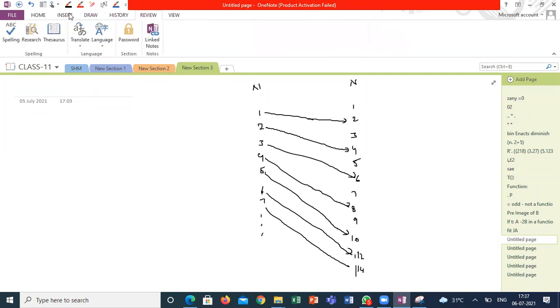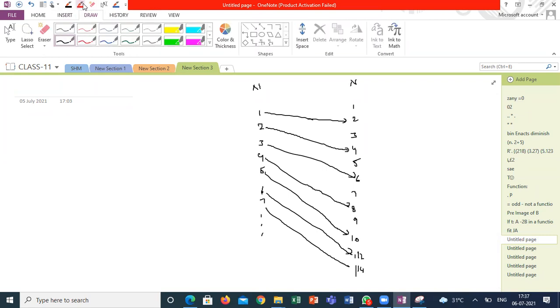So this is the codomain. Okay, sir. Now what is the codomain? This is the domain, and each and every element has a unique image in B. This is the codomain.